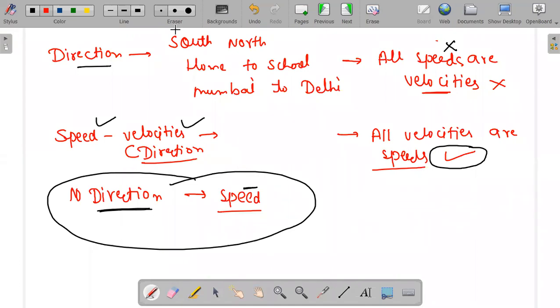Farhan, is it clear? Farhan, I'm asking you. Yes, ma'am. Ma'am, you have written all velocities are speeds. Okay, ma'am. Yes, ma'am. Clear. Nitya got disconnected. Clear, ma'am.